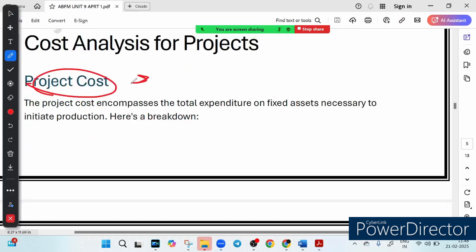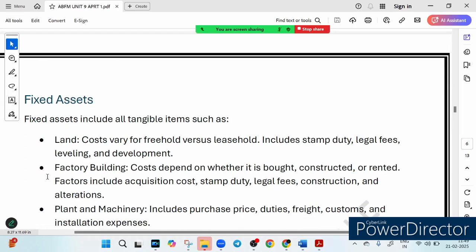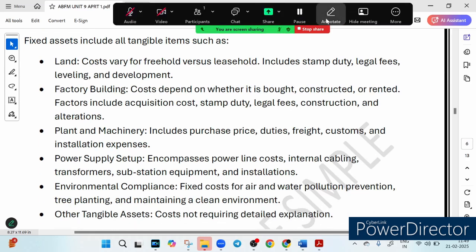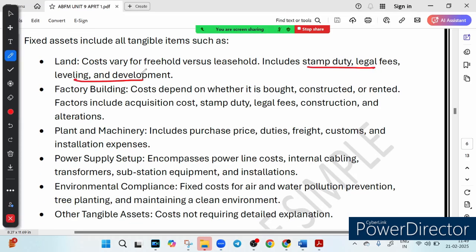Project cost means total money needed to start a business and make it operational. So the money you need to start a business and make it operational is called the project cost, right? It includes everything from buying land and machinery to setting up power supply and even legal paper, right? So let me show you this breakdown. You buy the land, you set up the machinery, and also legal fee, stamp duty, you can see this is included under it. These are the fixed cost, right?